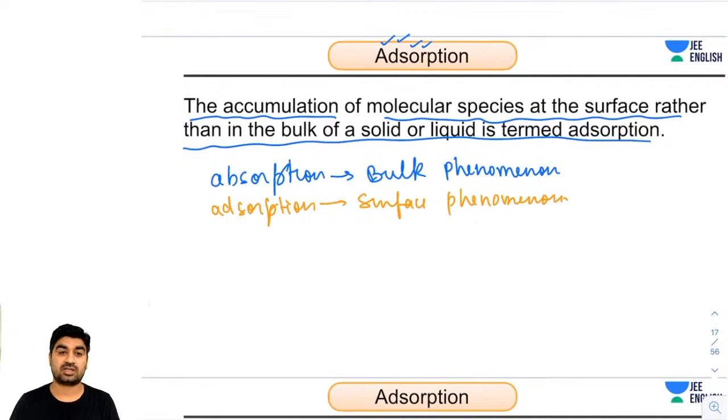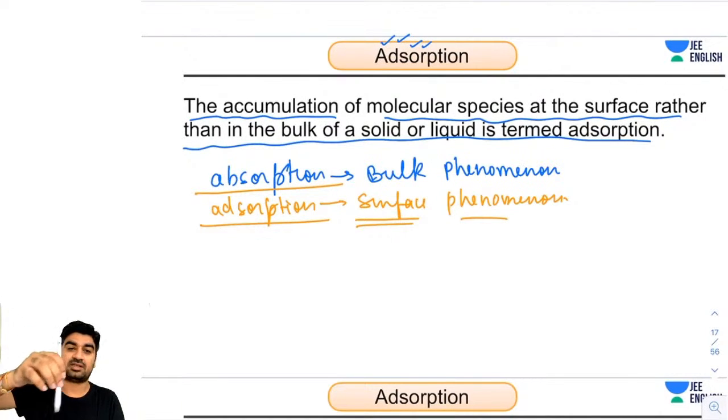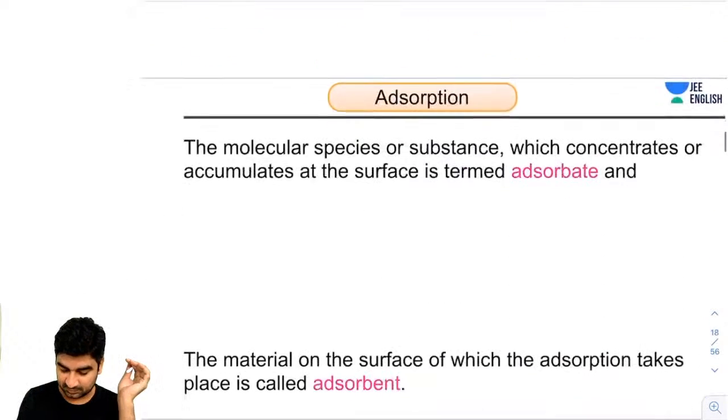When you are using a chalk, the water will move inside the chalk, so it is moving inside the bulk. I will call it a bulk phenomenon. But adsorption I will call a surface phenomenon. So if I'm sticking this pen in and removing it, it will be a surface phenomenon because water molecules will be sticking on the surface only. Okay, guys. So now let's move.